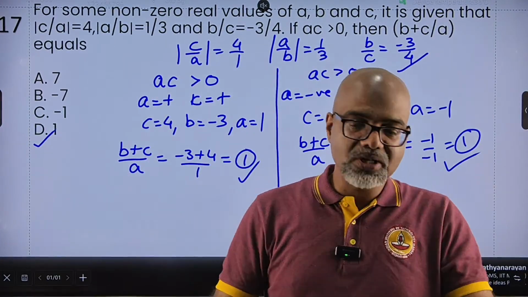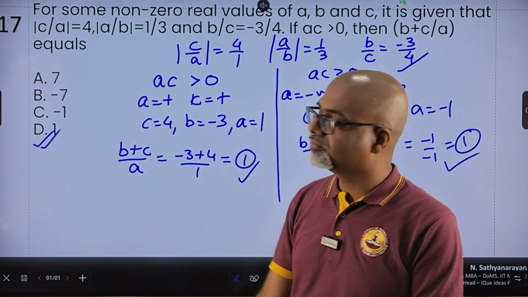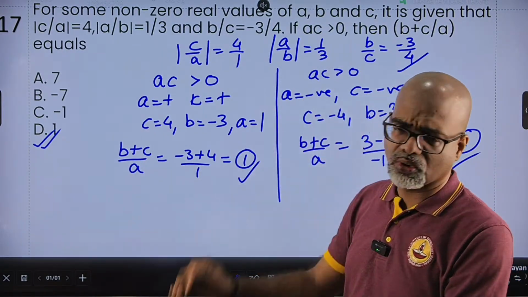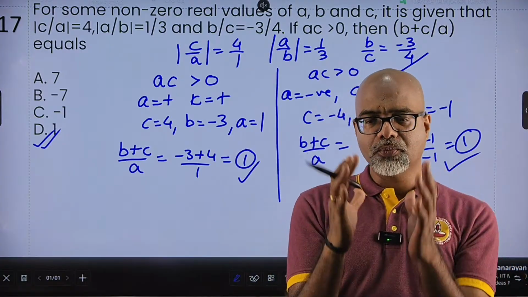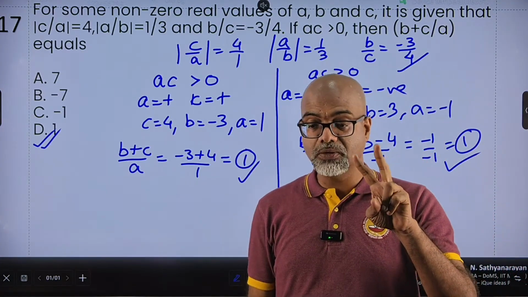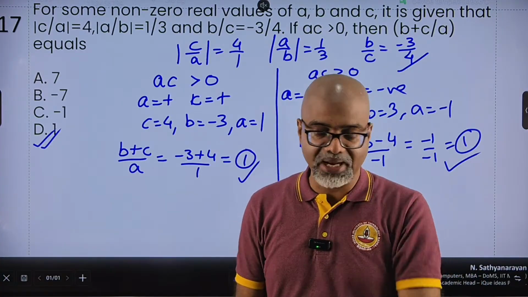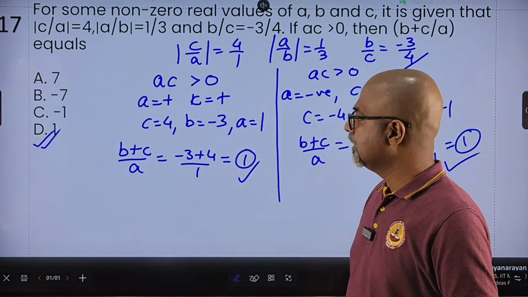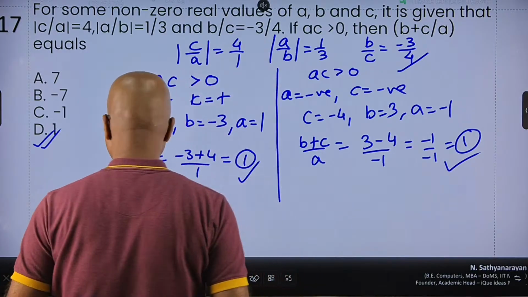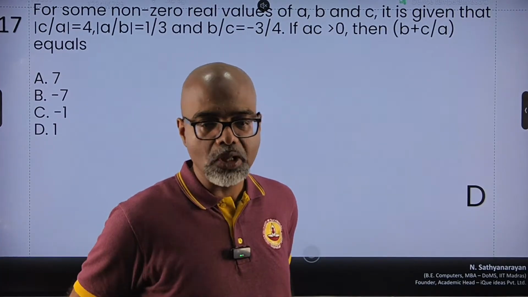Here, because both the cases give the same answer, solving the first one would have been enough. But good to understand is that if the product of two numbers is positive, both of the numbers could be positive. However, you also have to consider the possibility that both of them could be negative, right? So easy question, D has to be the answer in this particular case. Let's see. Yep, D is the answer here. Hope everybody got this one.